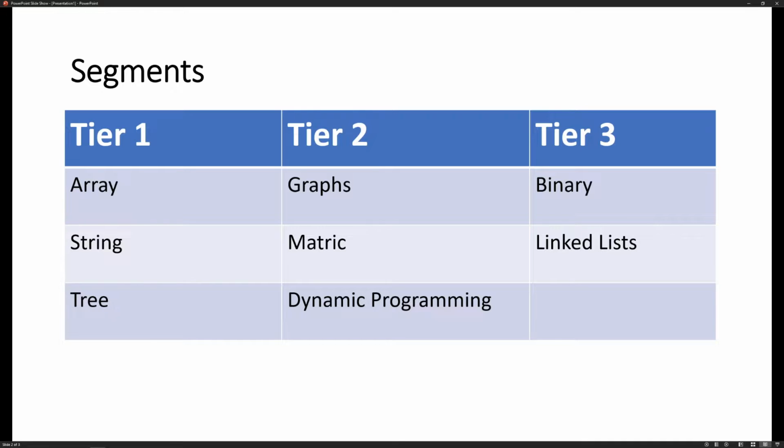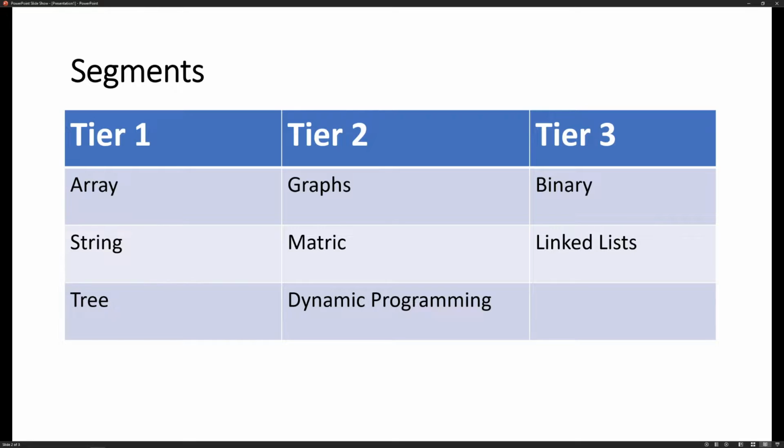In tier 1, we're going to focus on 3 things, which is arrays, how to play with arrays, how to manipulate them, and how to do all the questions relating to arrays. Second one is strings, which is string manipulation, word manipulation, and things like that. And then number 3, we're going to look into trees, tree traversal. Tree traversals are things like a hierarchy. These are things that are very common in the workplace. So if I were to bucket it all, these are the 3 things that fall into tier 1.